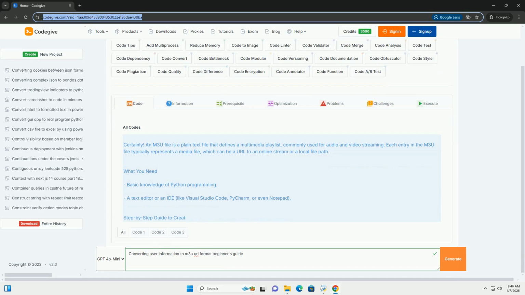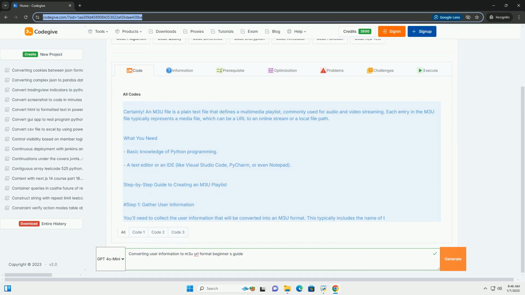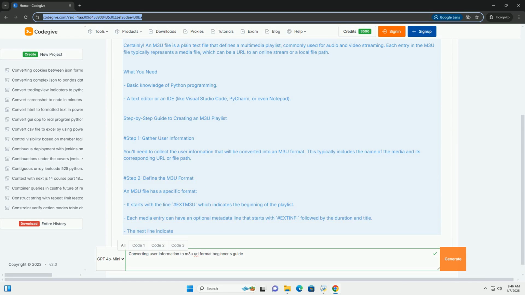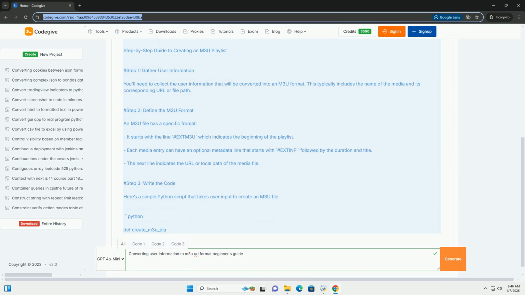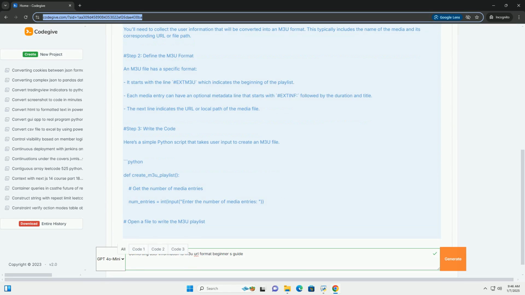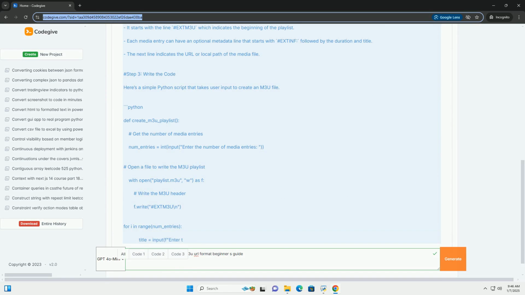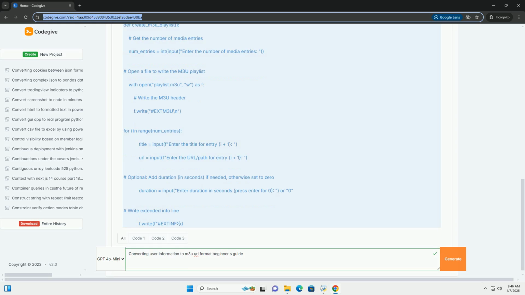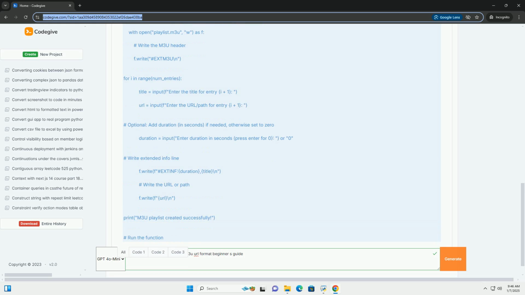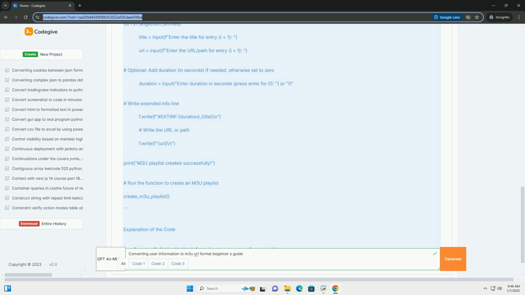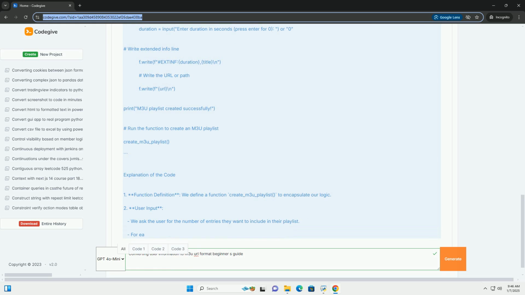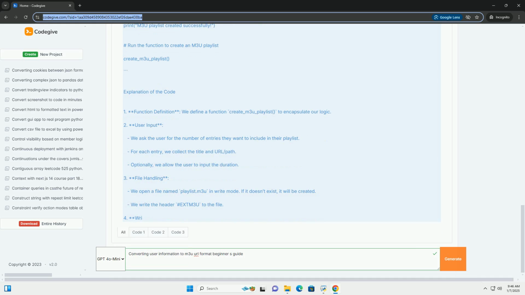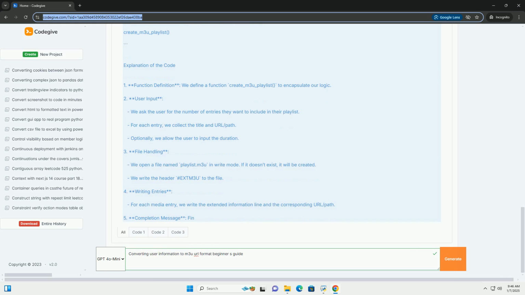Certainly. An m3u file is a plain text file that defines a multimedia playlist, commonly used for audio and video streaming. Each entry in the m3u file typically represents a media file, which can be a URL to an online stream or a local file path. What you need: basic knowledge of Python programming, a text editor or an IDE, like Visual Studio Code, PyCharm, or even Notepad. Step-by-step guide to creating an m3u playlist.